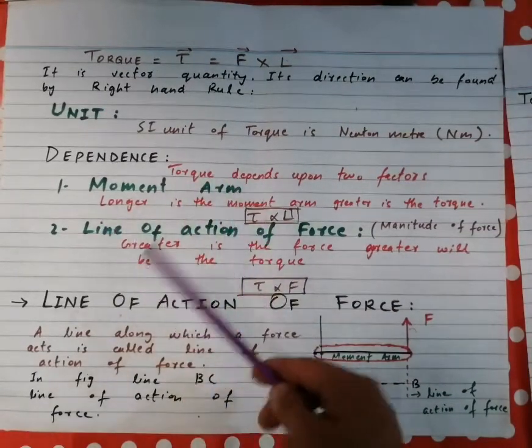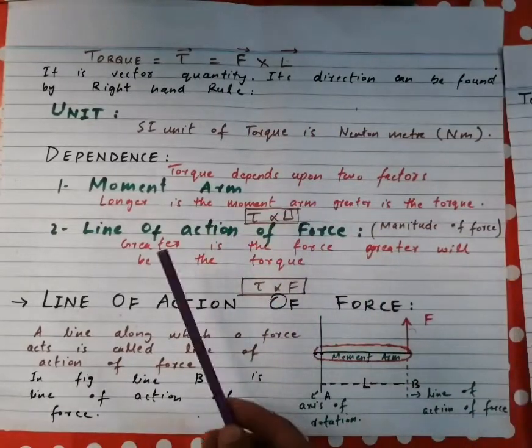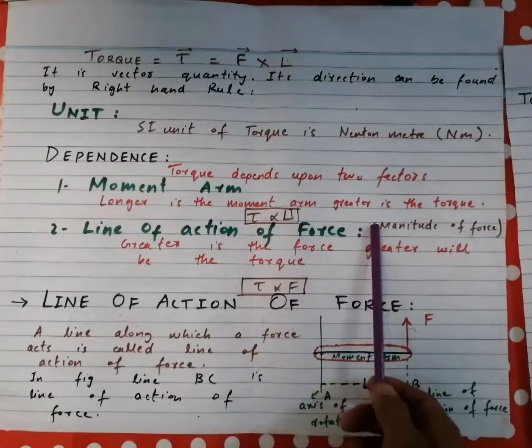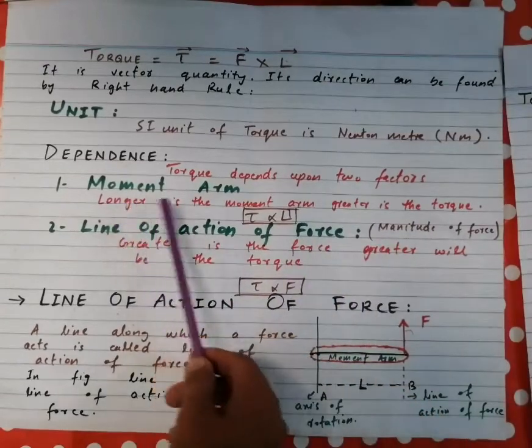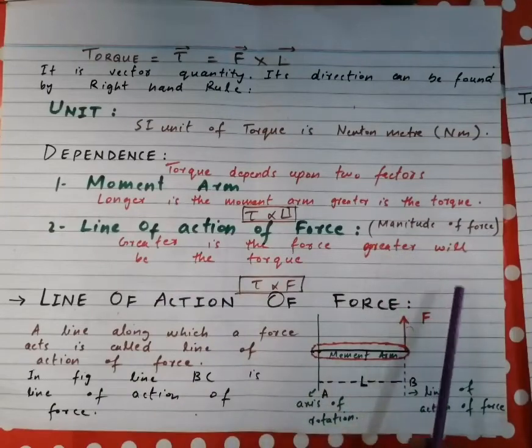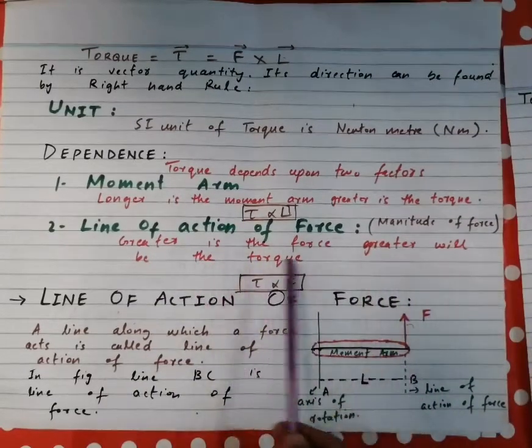What is the relation between the torque and the moment arm? They are directly proportional to each other. The longer the moment arm, the greater the torque of the body. If a body has a longer moment arm, then this body produces greater torque. Similarly, the force is also directly proportional to the torque. So the greater the force, the greater the torque.